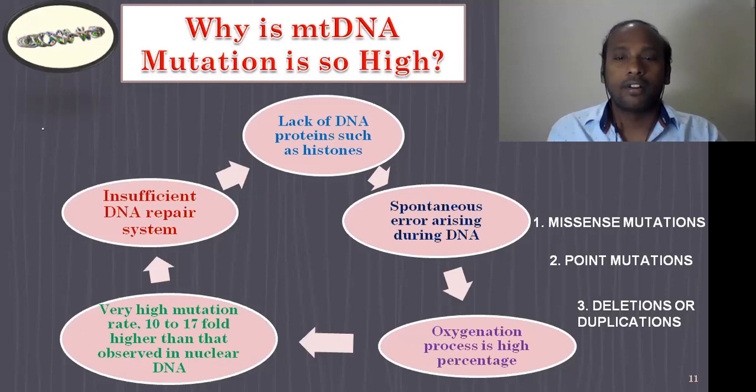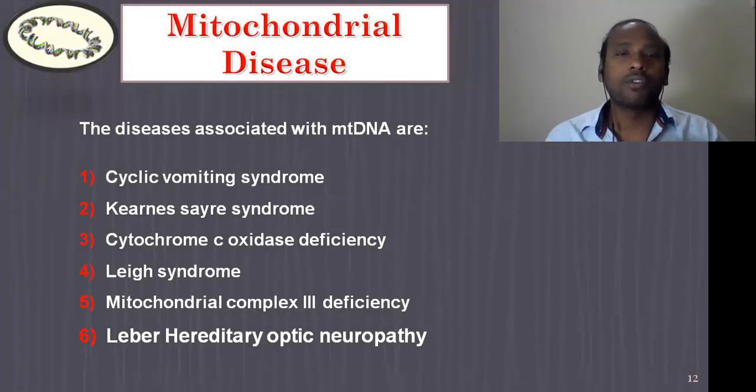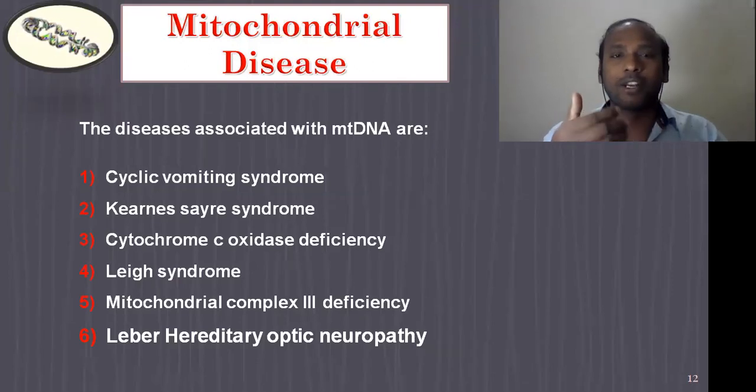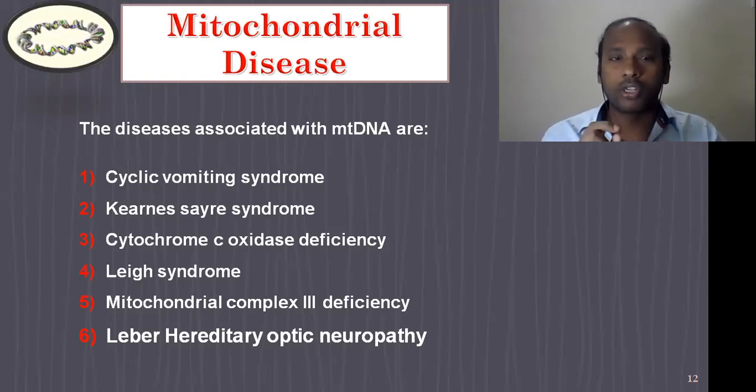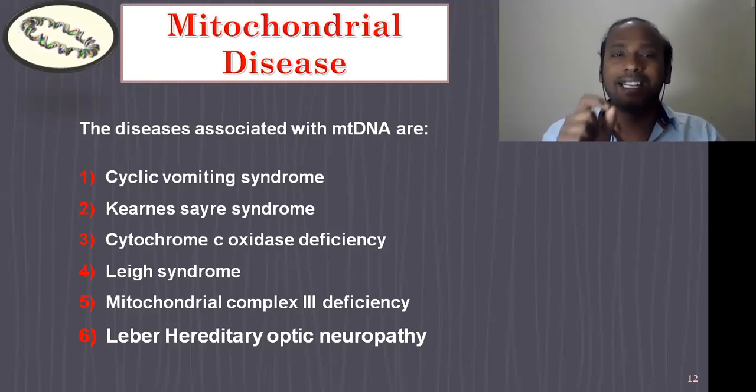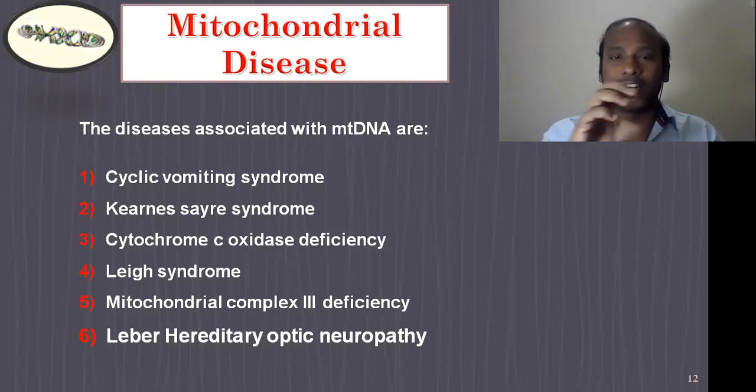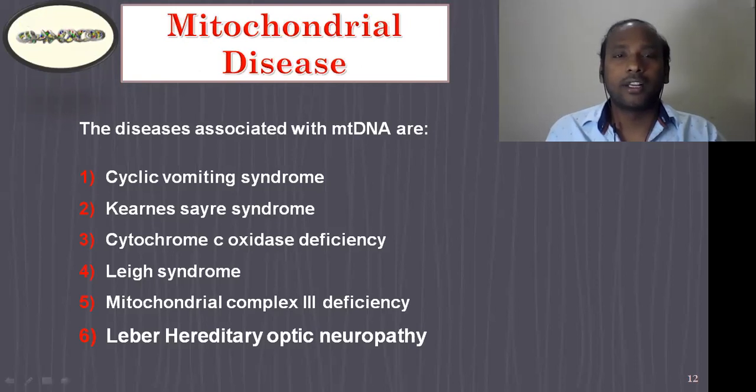Clear? Then, coming to the last part of mitochondrial DNA, mitochondria are associated with many different kinds of diseases which are relevant to the DNA. These are mitochondrial DNA diseases. A few of them are related with the electron transport chain, such as cytochrome C oxidase deficiency and mitochondrial complex 3 deficiency.